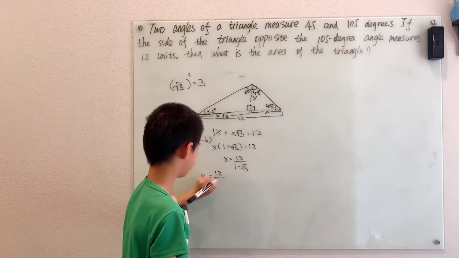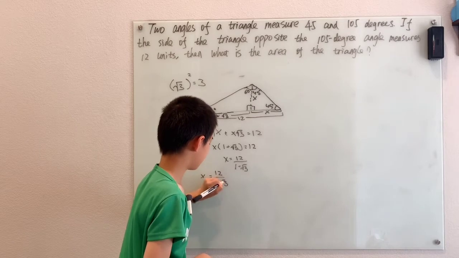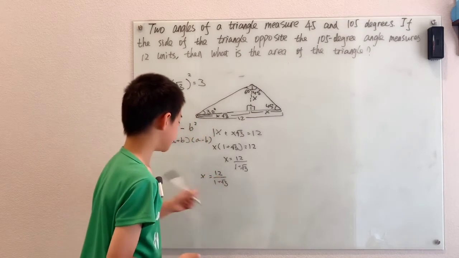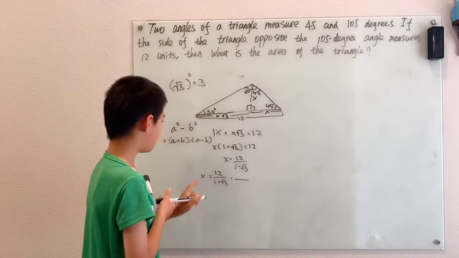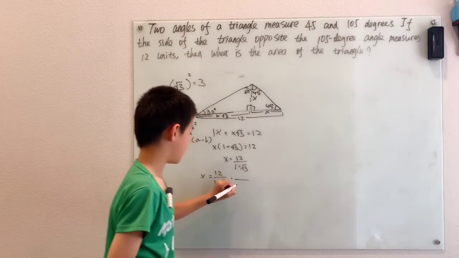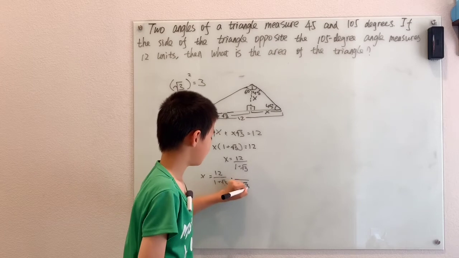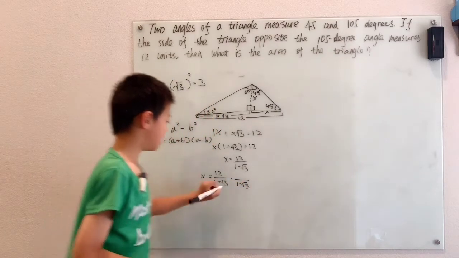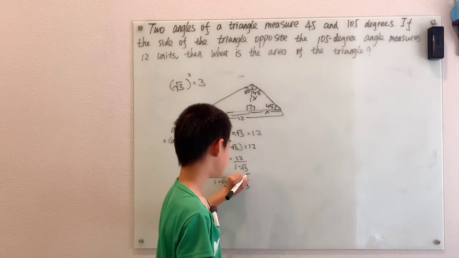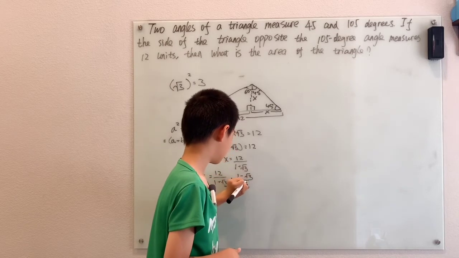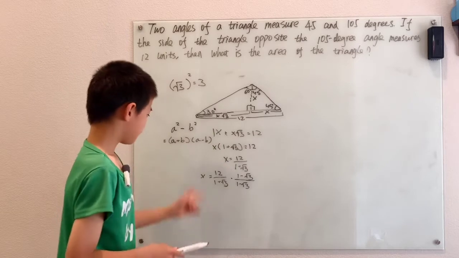We have the a plus b here, and then we're going to multiply by a minus b over a minus b. And of course, you can't multiply by just this alone. You have to multiply by a very strategic one, like that.